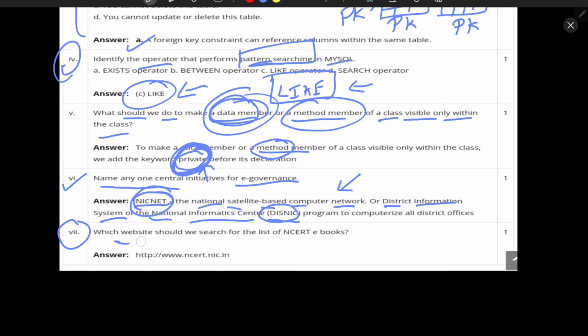Next is, which website should we search for the list of NCERT ebooks? We have this website, www.ncert.nic.in. This is the official website from where you can download the ebooks of NCERT.